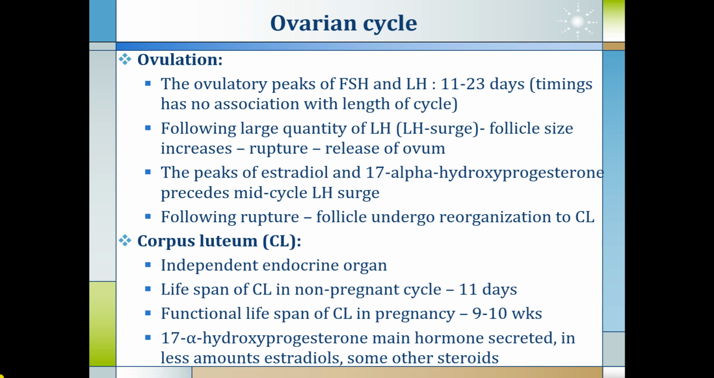And the third phase of the ovarian cycle is the corpus luteum. The corpus luteum is also identified as an independent endocrine organ. The lifespan of the corpus luteum in a non-pregnant cycle is 11 days, and the functional lifespan of the corpus luteum in pregnancy is 9 to 10 weeks. 17-alpha hydroxyprogesterone is the main hormone secreted, and estradiol in less amount and some other steroids are also secreted along with it.